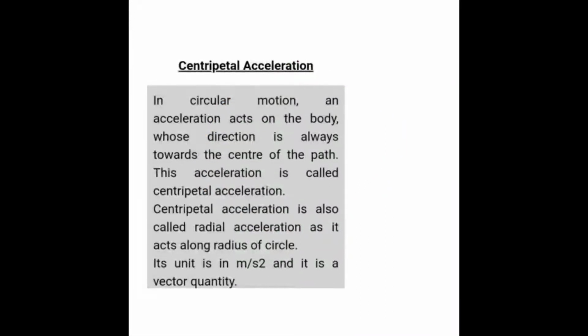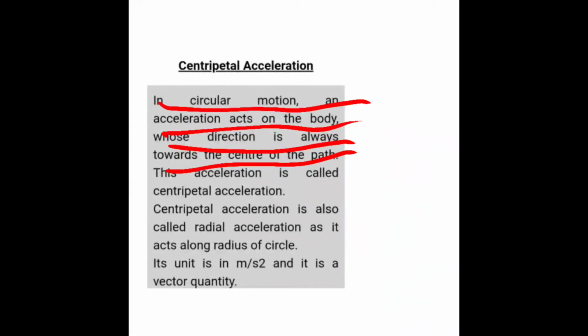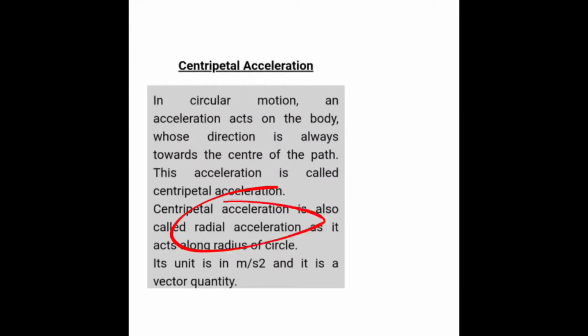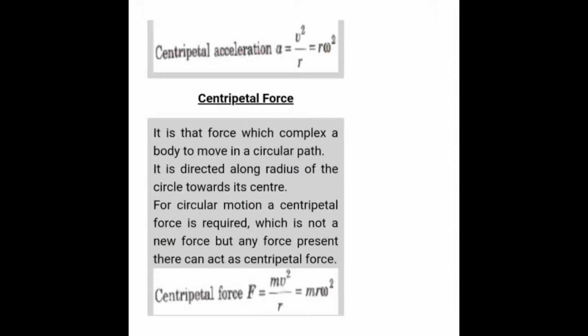Centripetal acceleration is also called radial acceleration, whose unit is meter per second square. It is given by v square by r, or r omega square.